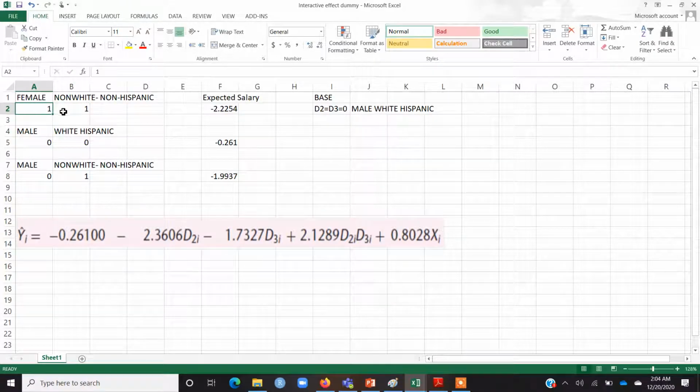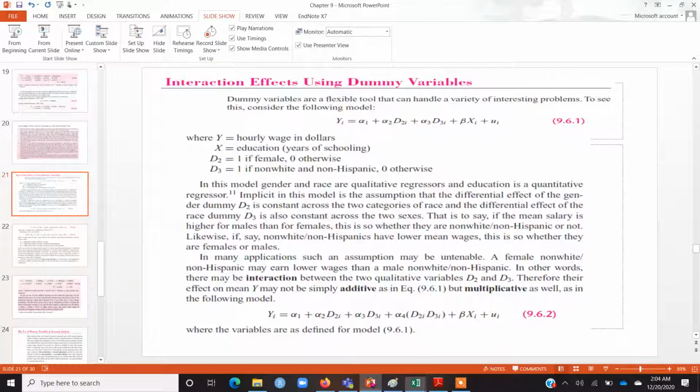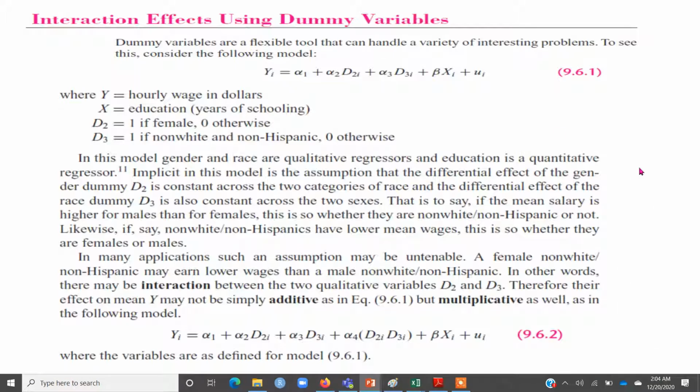So this is how you can calculate expected salary of different types of respondents, and the base category is where both the dummies are 0. So this is how dummy variables can be used in interaction form.